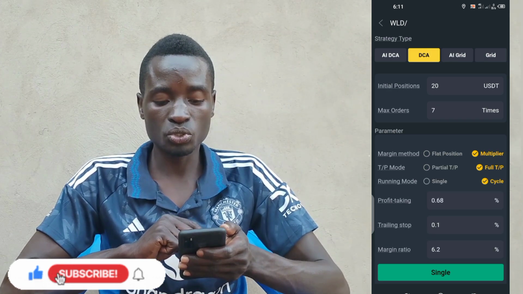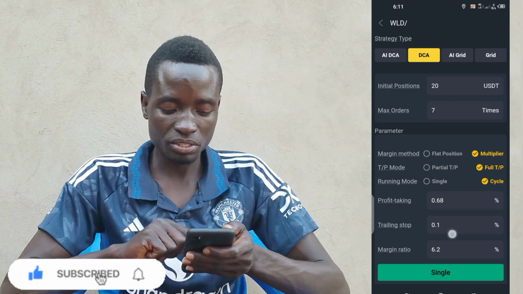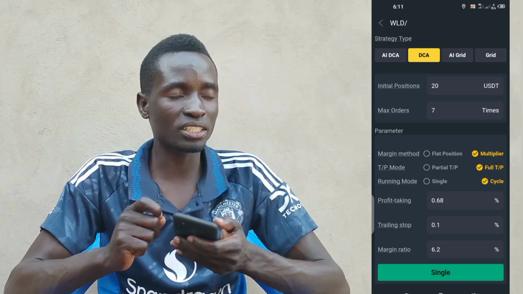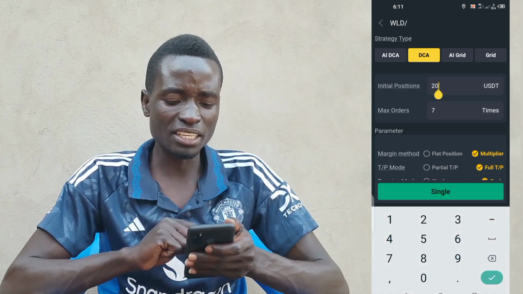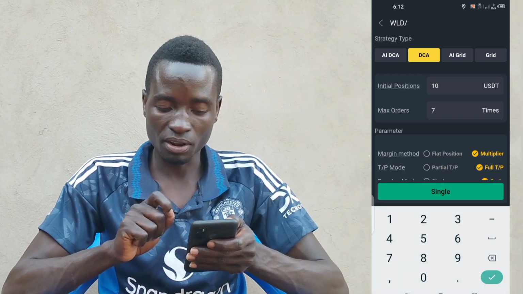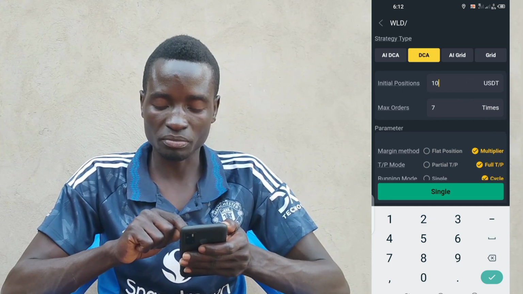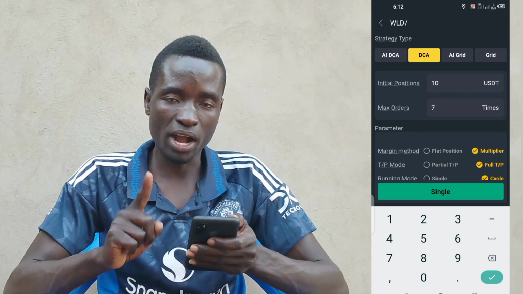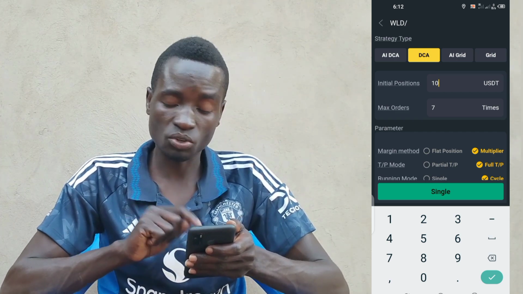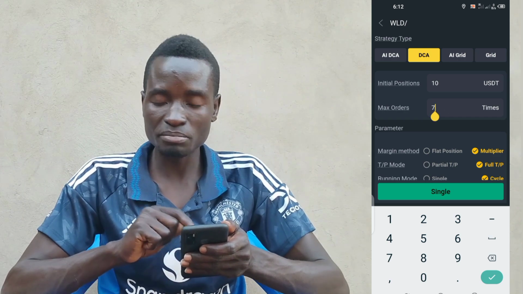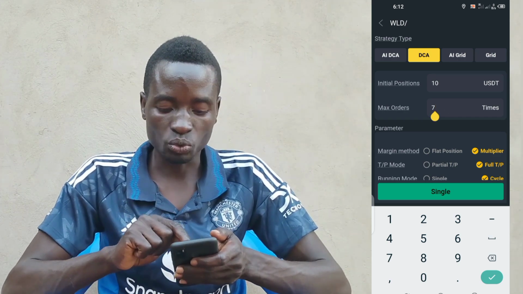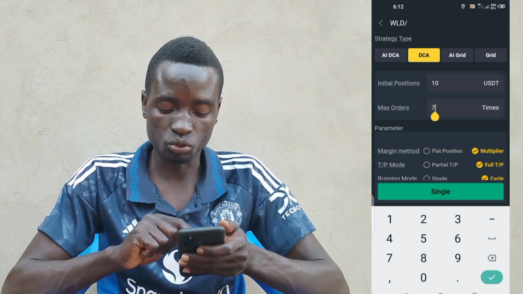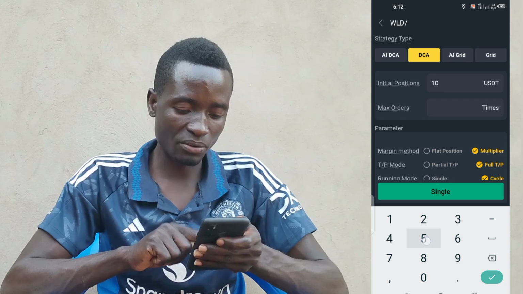Now me, I would use DCA so that I now set my coin. Here maybe I have $100 and I want to buy only 3 or 5 times. I'll leave it like this, but if I want, I can just reduce it to $10. This is the initial position that every purchase is going to buy. From the first time up to the last, it must buy $10 for each purchase order. Now orders here is 7, so I must have $70 in case I want to trade with $10. And the max order, the orders that I want maximum, is 7. But here I can also change that I want only 5.